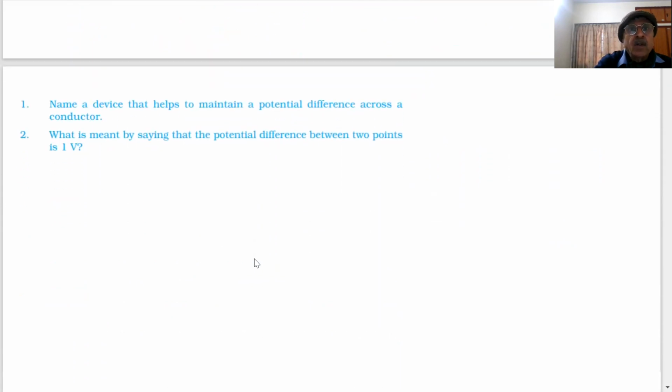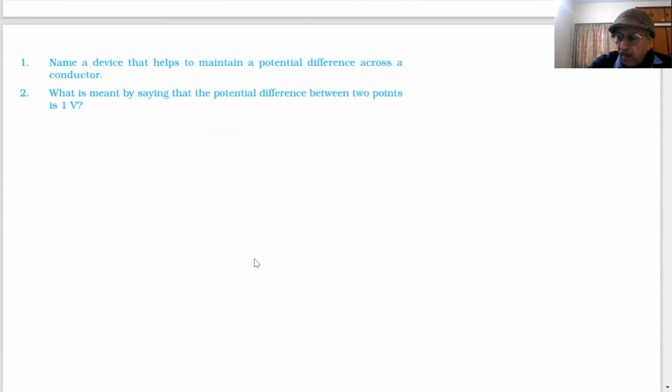Another top question on electric potential difference. Name the device that helps to maintain a potential difference across the conductor. Which device are we using?